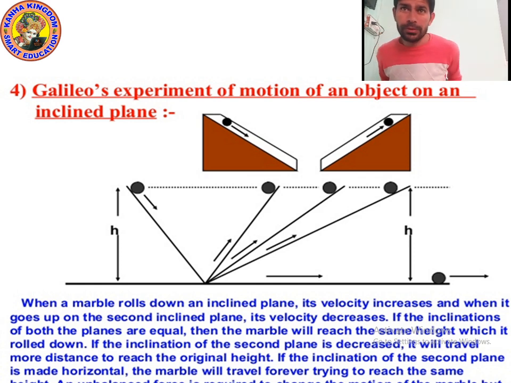So let's talk about force. In the previous class, we studied about force. So what is force? Force is a push or pull.